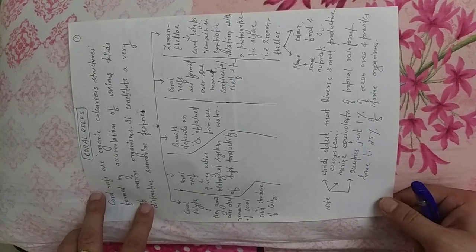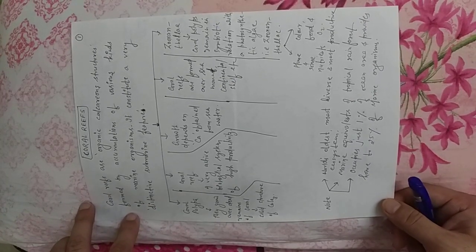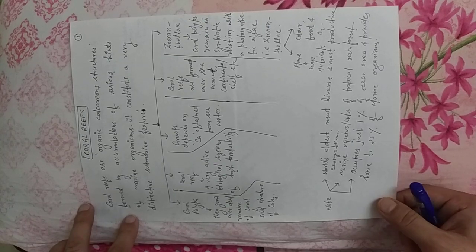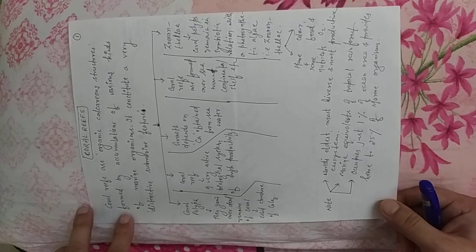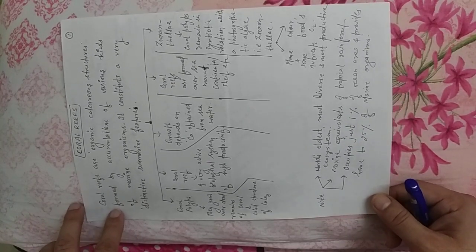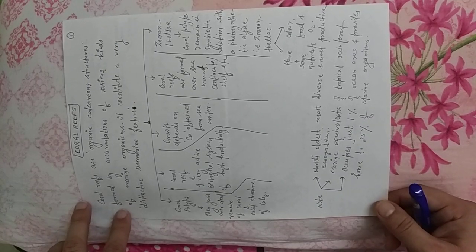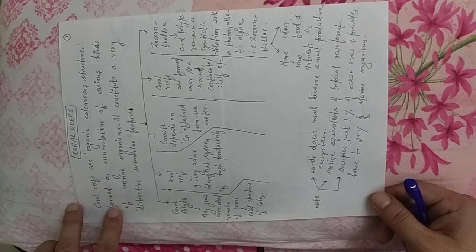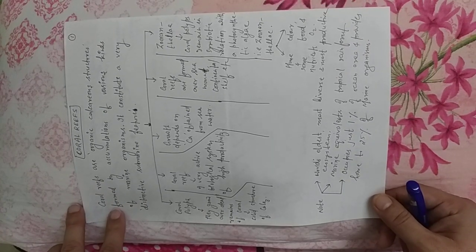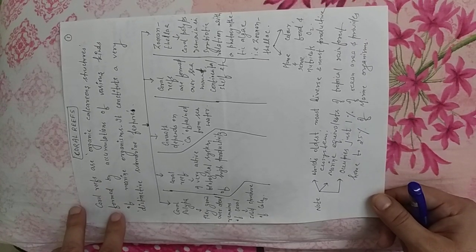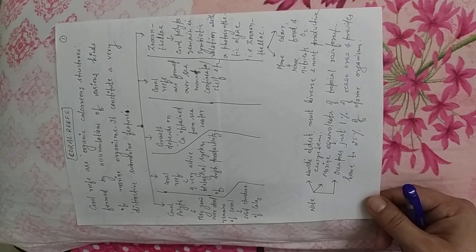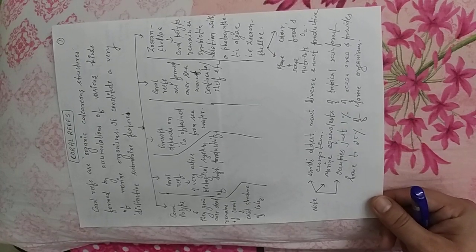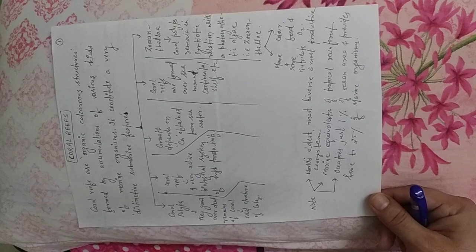Why is productivity very high? Since it is located in the coastal region, as I told you, it gets formed over the continental shelf or continental margin. And most of the continental margin is all the time illuminated by sun rays. It means sunlight is reaching there.